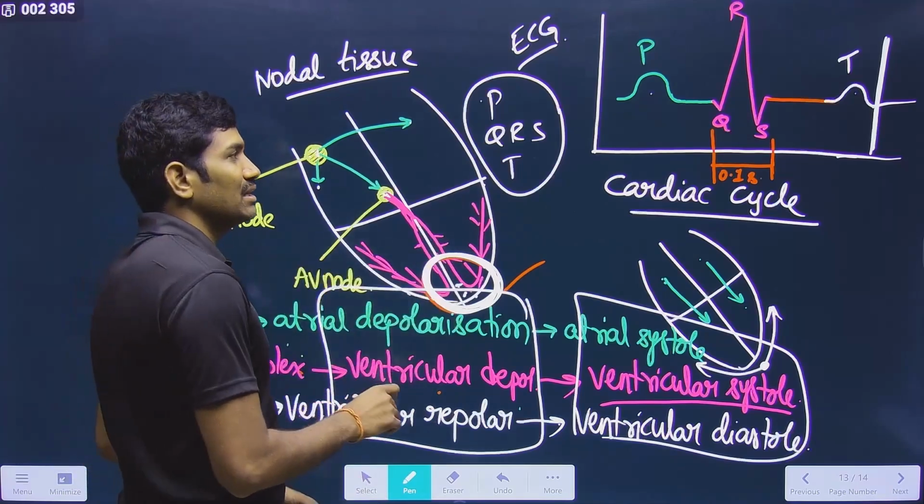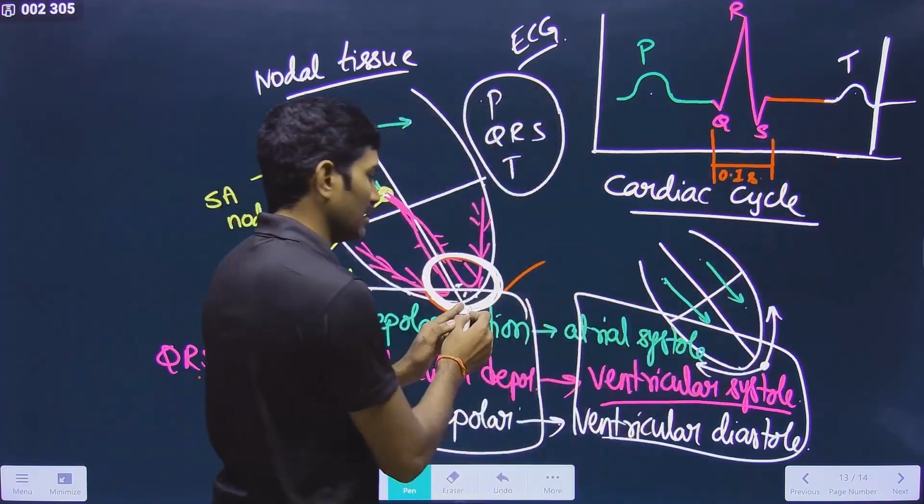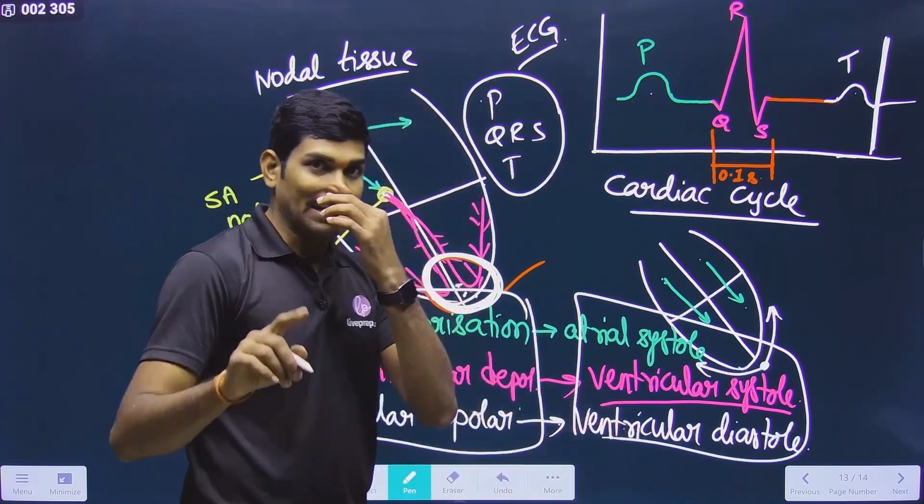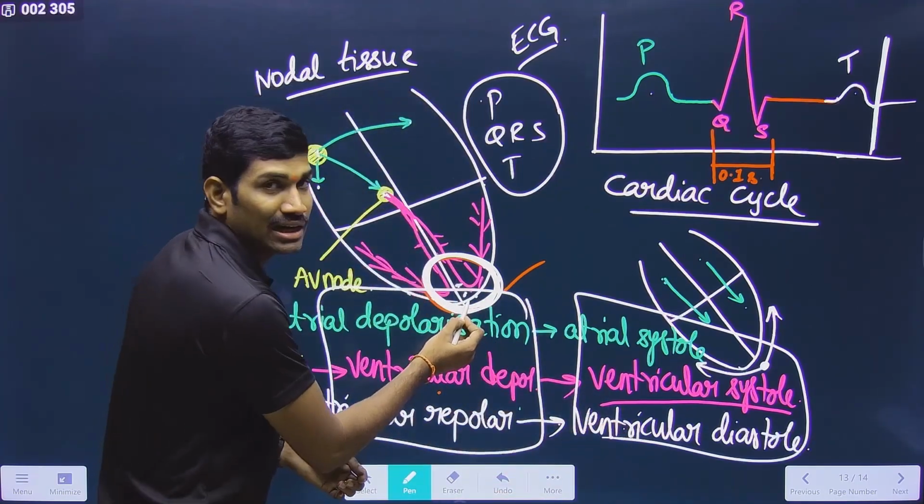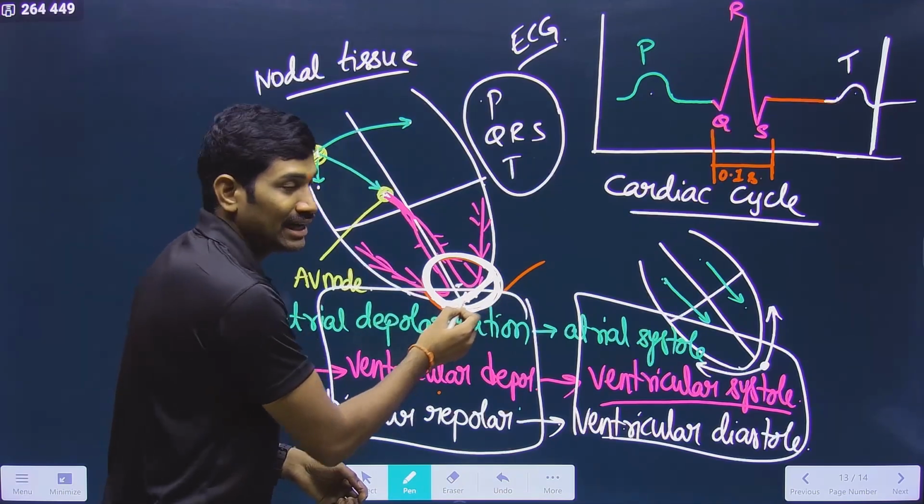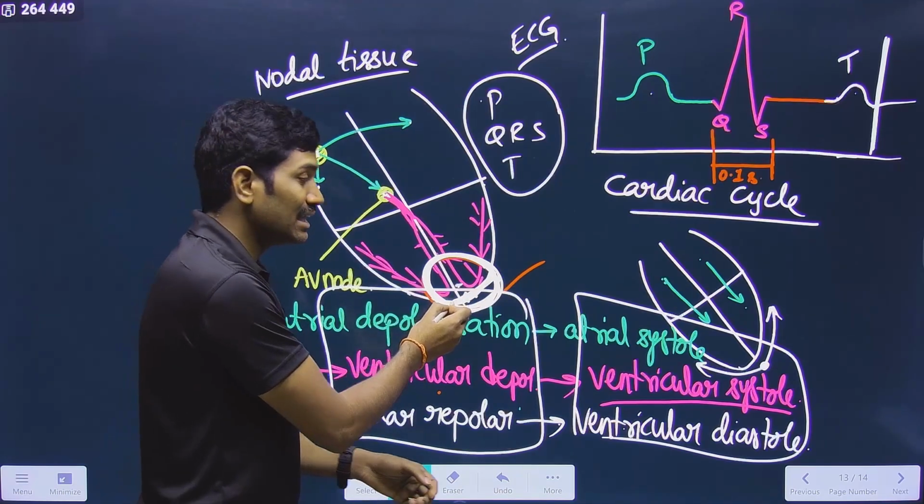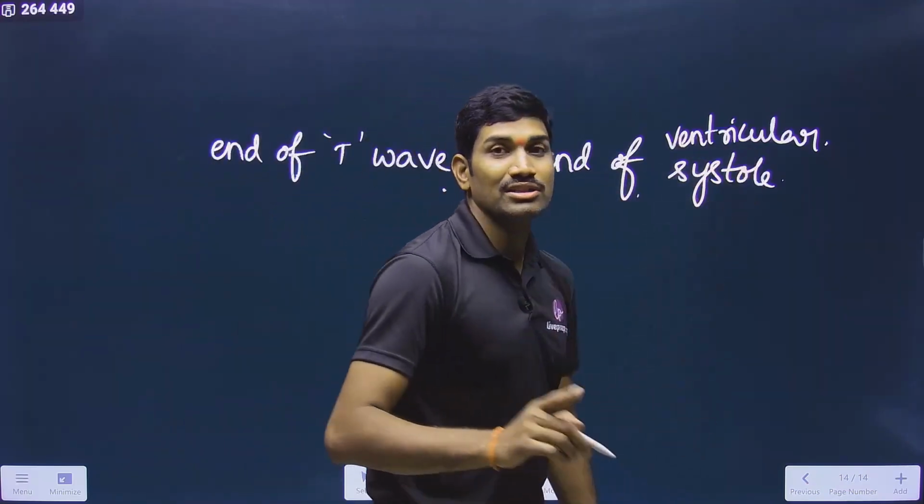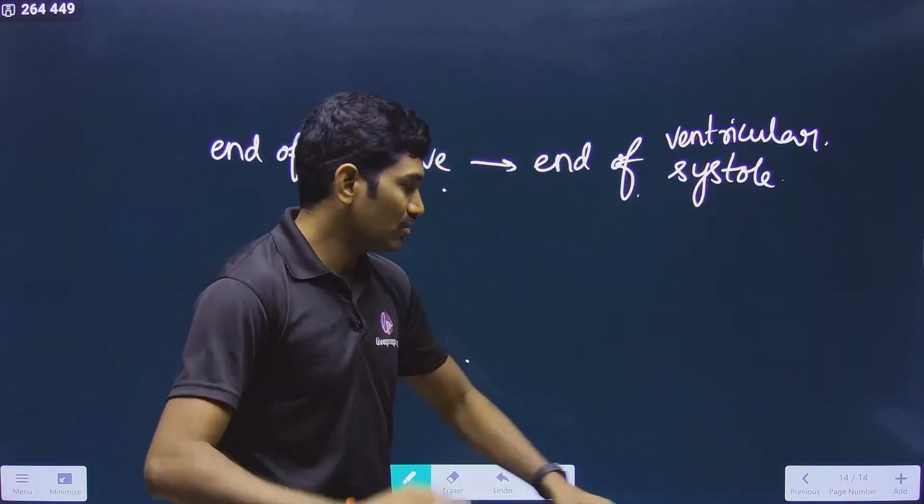So now what is the meaning here? The T wave is coming here at this apex. After the T wave, ventricular diastole should occur. So please remember, ventricular diastole is starting at this location. But in NCERT what are they saying? End of the T wave is end of ventricular systole. They said systole, but it is ventricular systole.